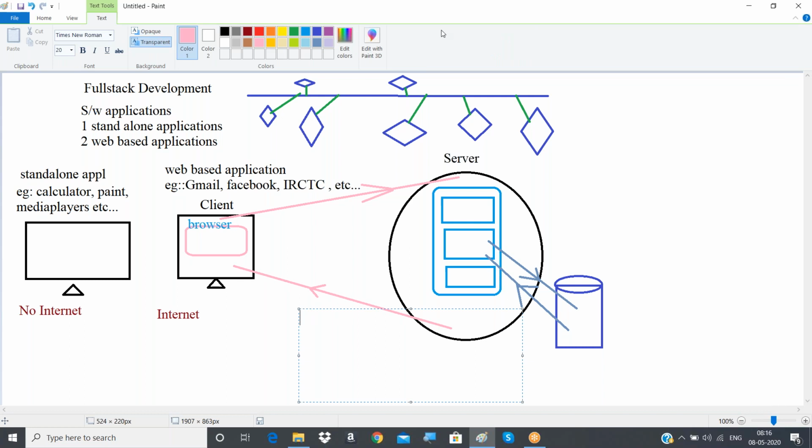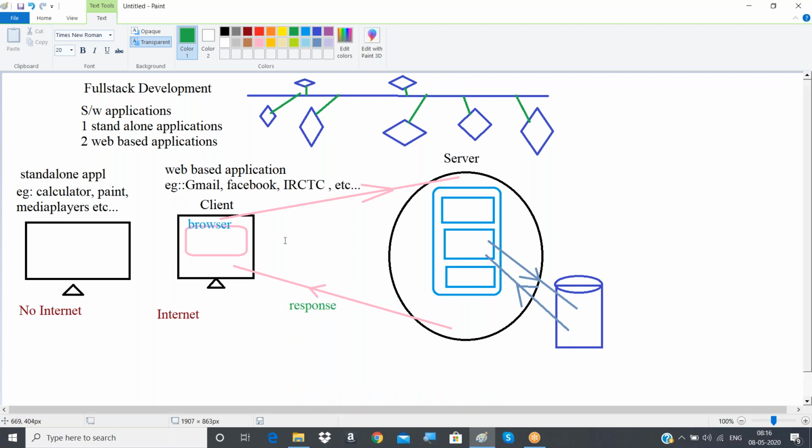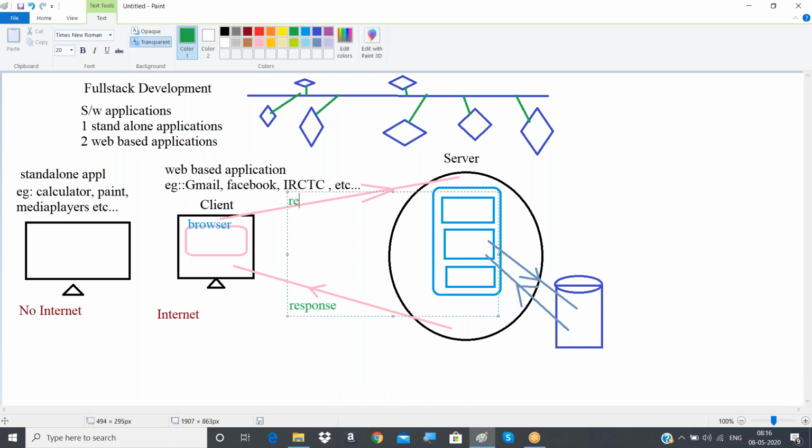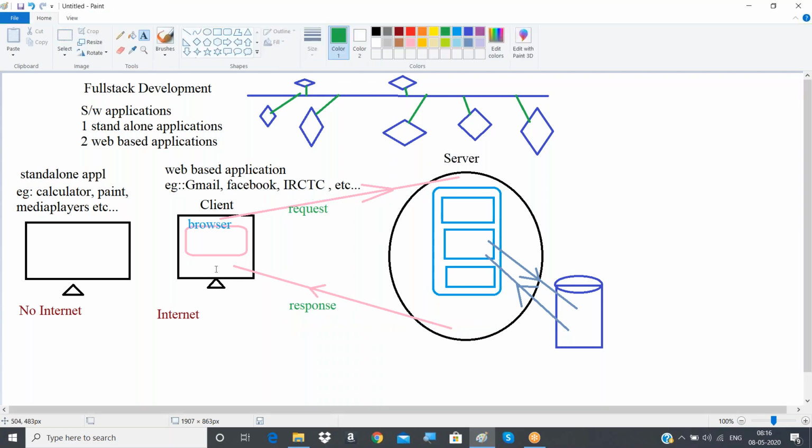Every web application's working is nothing but this process of request as well as response. All the requests will be sent, and once they are sent, the same request will be processed with the help of server side software. Once the process is done, the respective response will be sent back to the client.